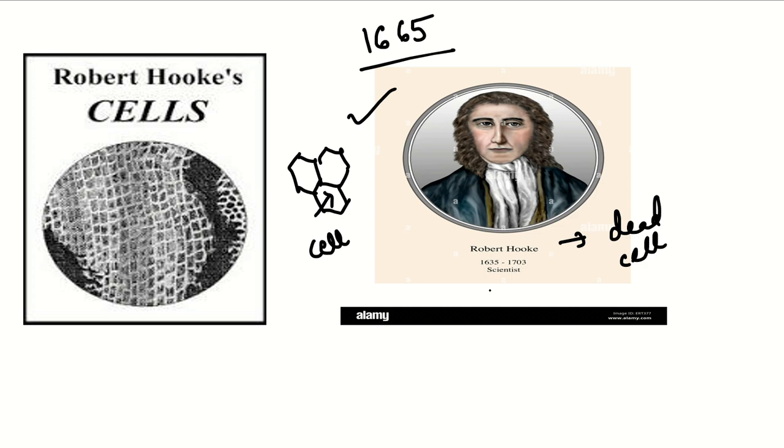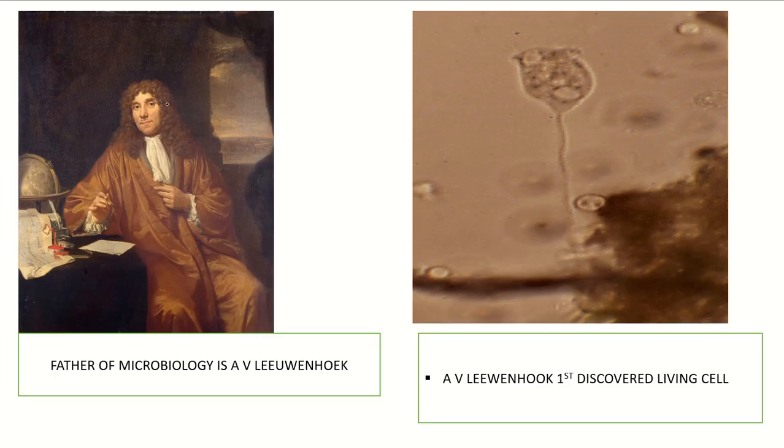So the discoverer of the dead cell was Robert Hooke. I will talk about another personality, Anthony van Leeuwenhoek. He discovered the living cell. What he did, he took a little pond water and placed it under the microscope. He observed something moving under the microscope, and he gave the name animalcule to that moving particle, and that animalcule was nothing but a bacterium. So he is known as the father of microbiology as well as bacteriology, and he discovered the living cell.